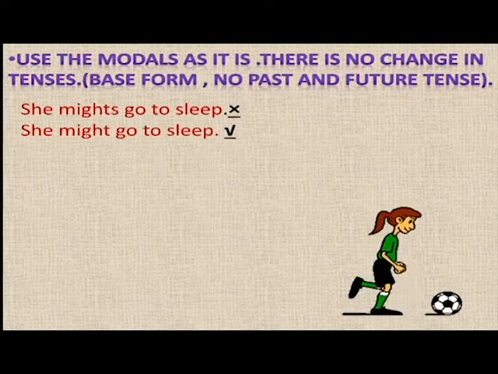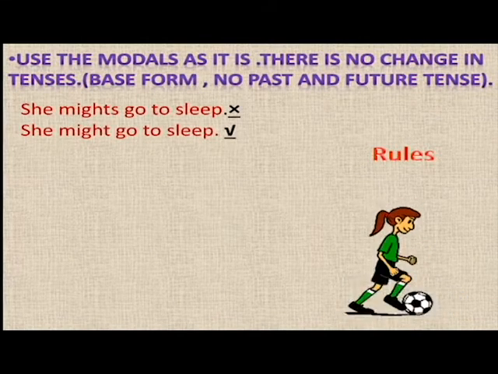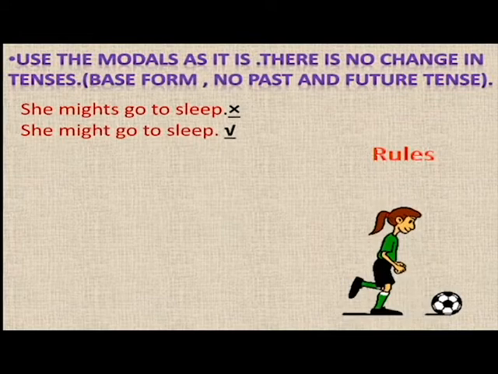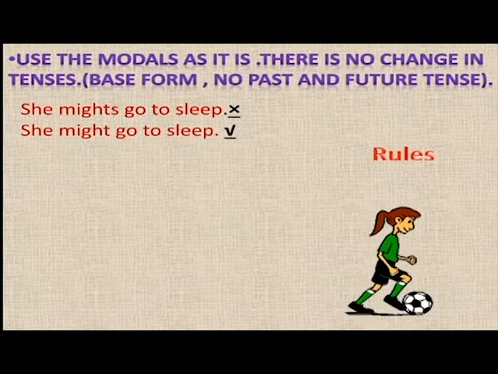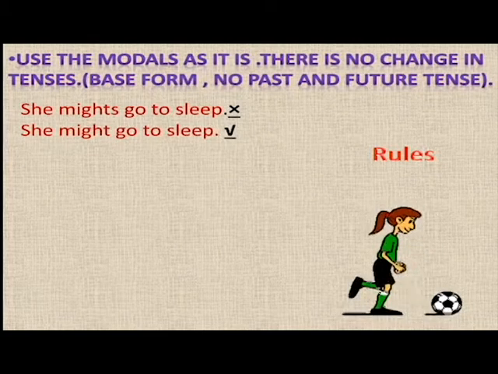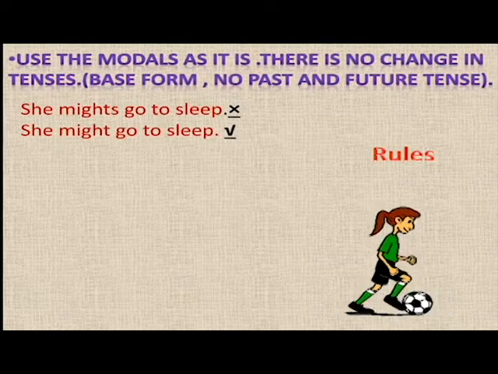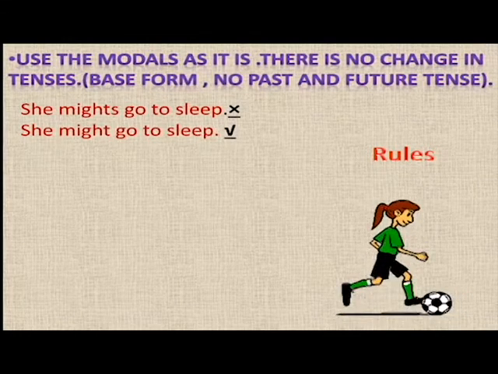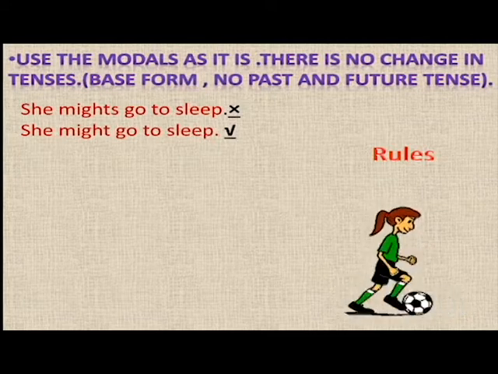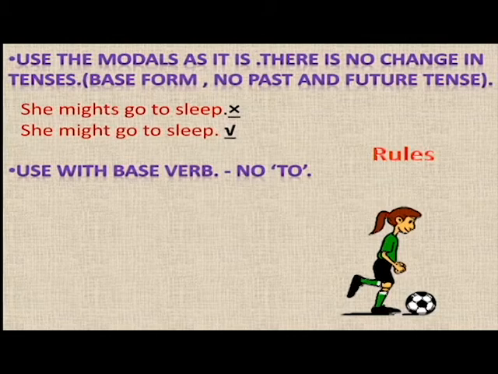Now, there are certain rules that we need to follow when we use the modals. What is the first rule? Use the modals as they are. There is no change in tenses. That is, you have to use the modals in their base form. There is no past and future tense of these modals. That is, you cannot write she mighted go to sleep. You need to write she might go to sleep. That is the base form.